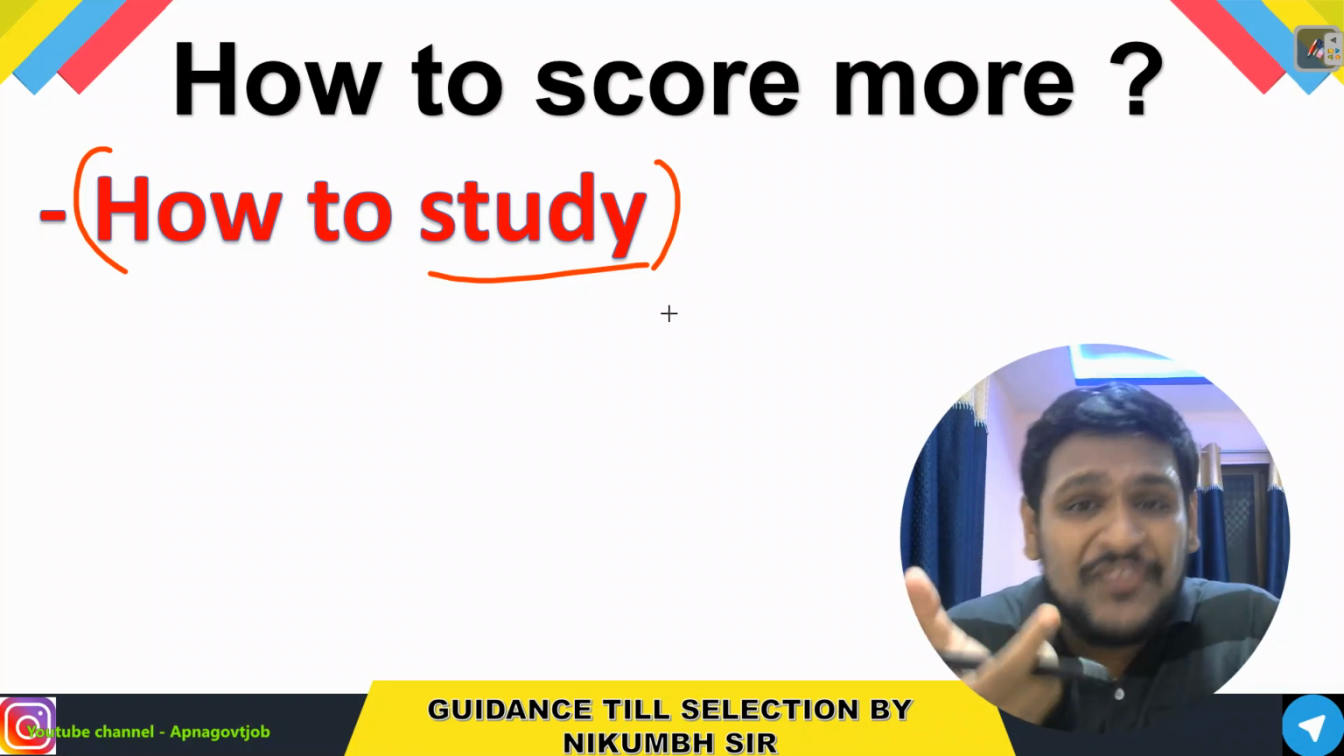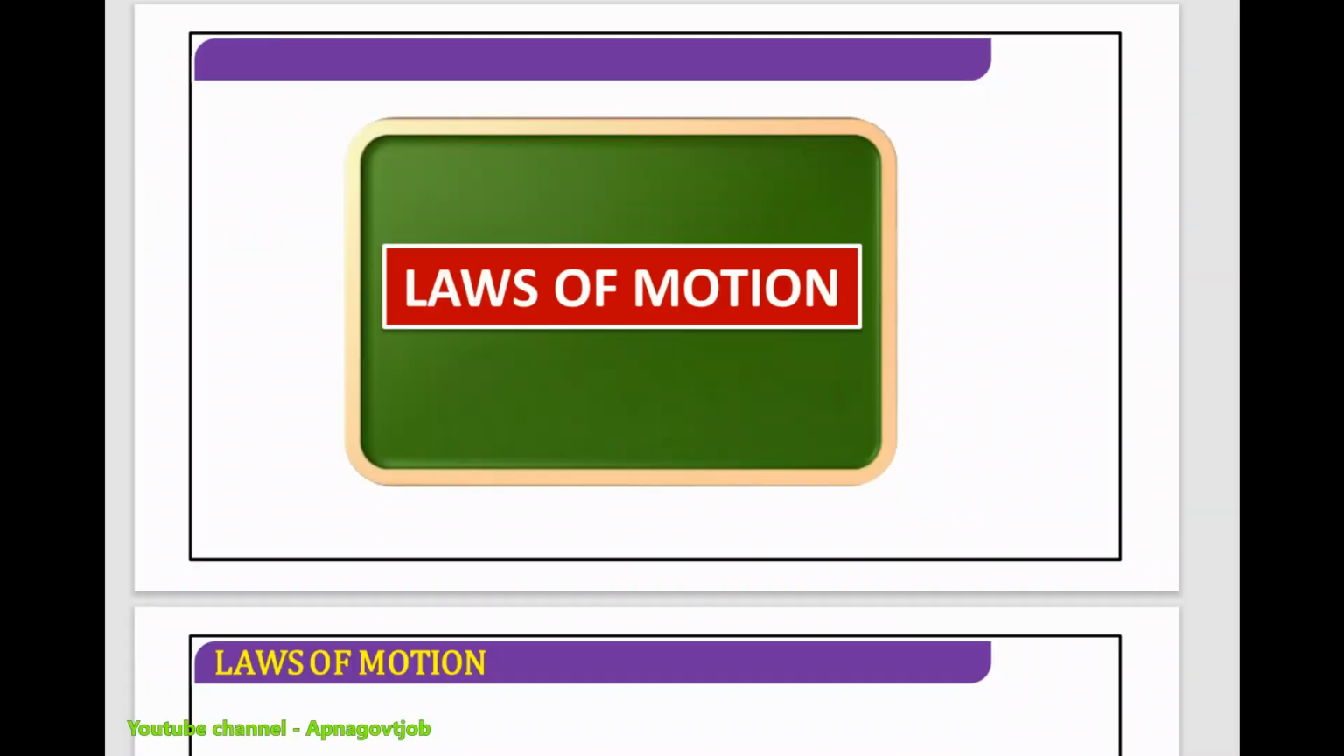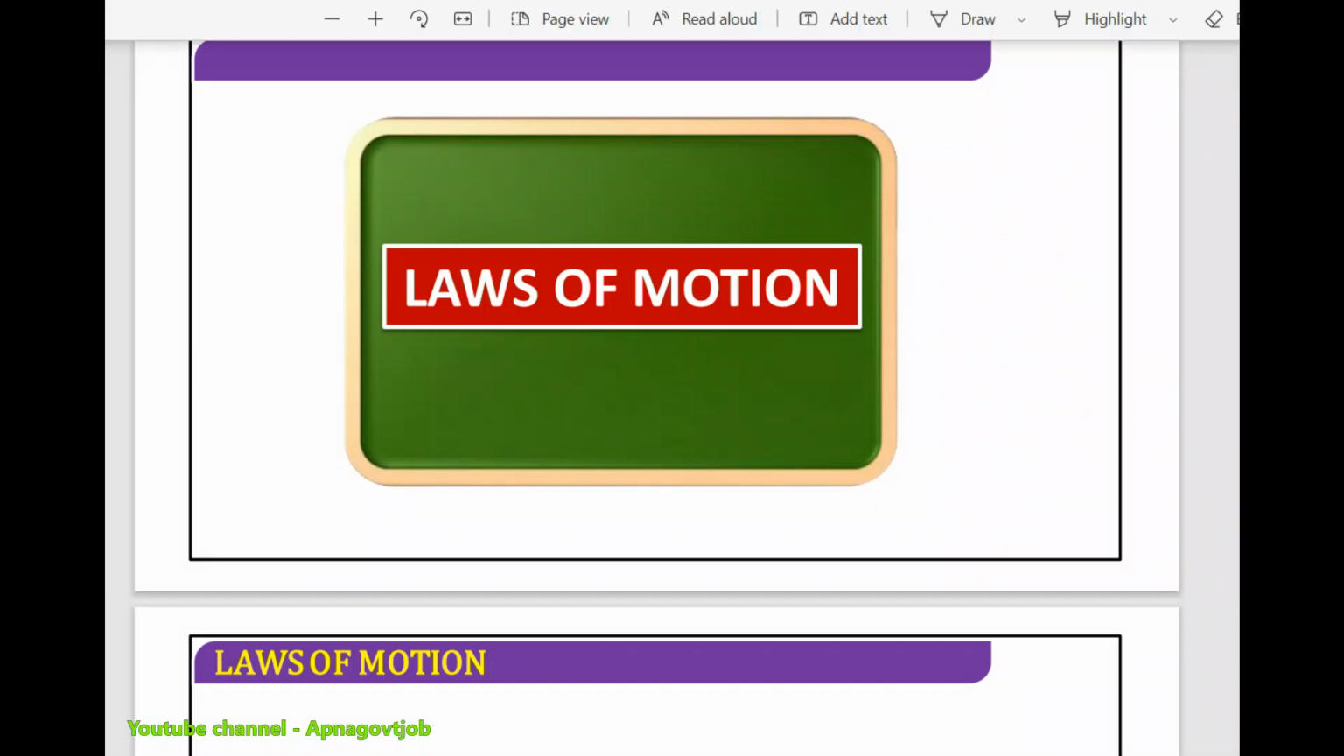Now what is the definition of preparing well? Let's find it. This is one of the notes, for the chapter Laws of Motion. This is a very important chapter of physics. Approximately 2 to 3 questions you can expect from this chapter. Now there are a total of 822 pages in this PDF. Let me show you quickly how you can prepare for this.